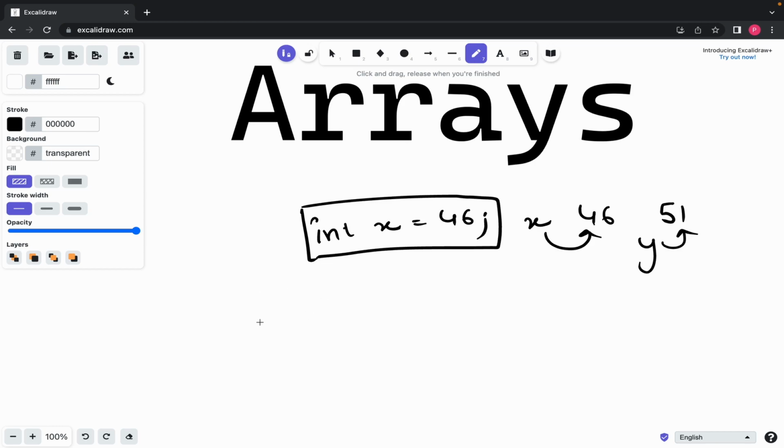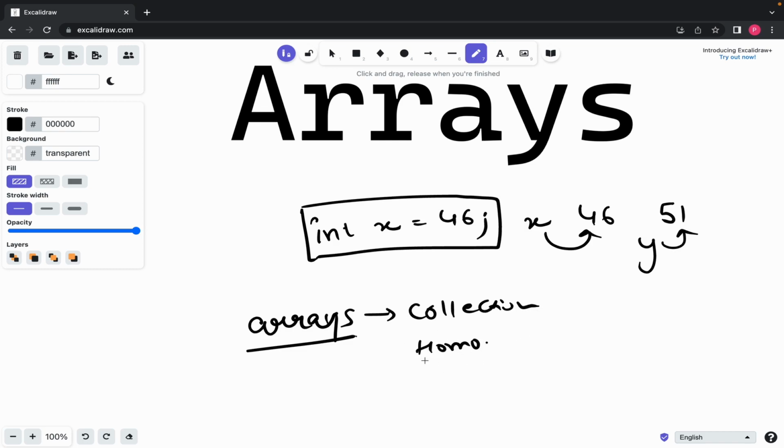What I just said is that arrays are a collection of homogeneous elements, that means the same type of elements, that are stored in a contiguous memory, or I can say a continuous memory.